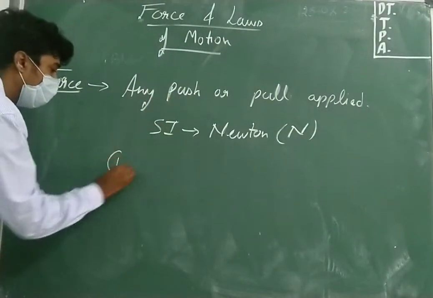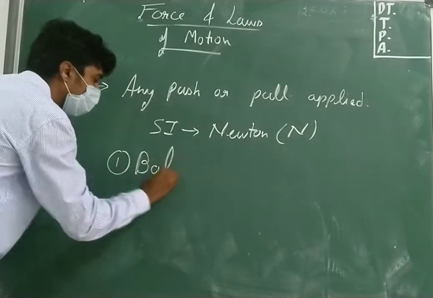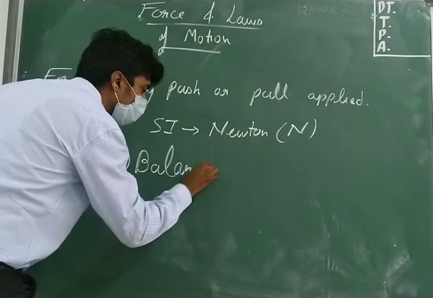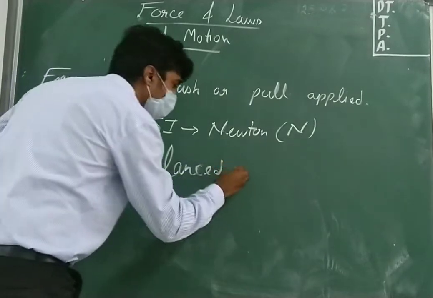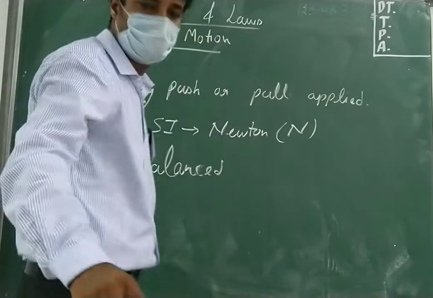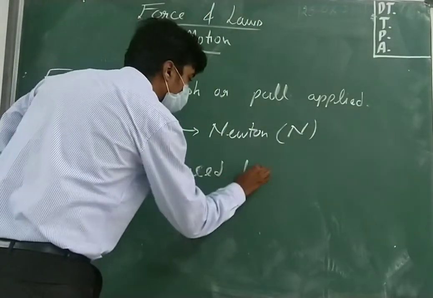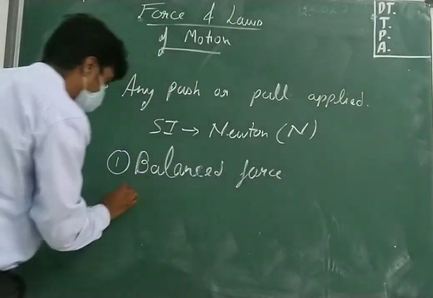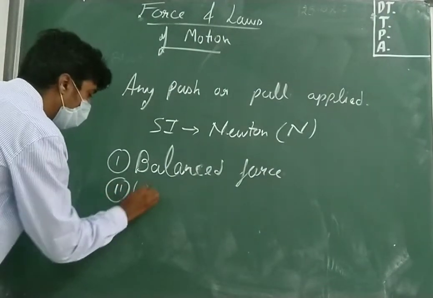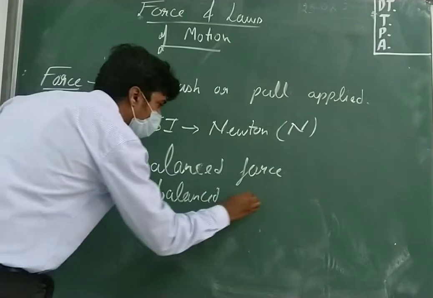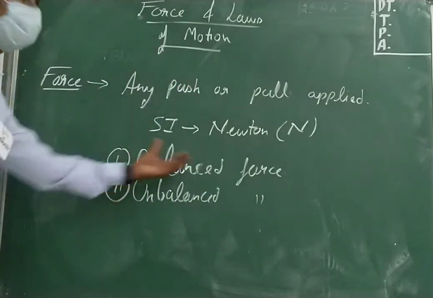First, balanced force, and the second one is unbalanced force.